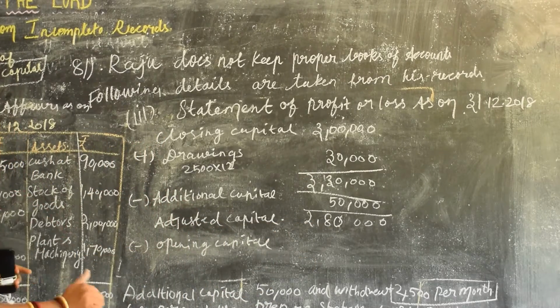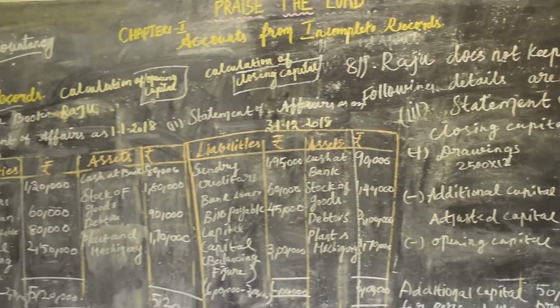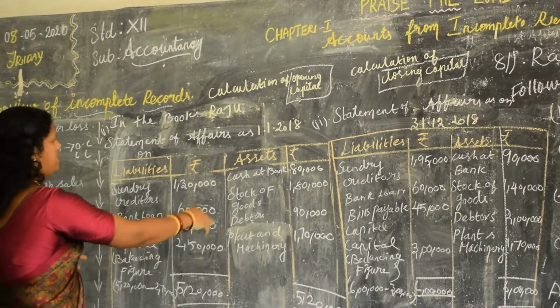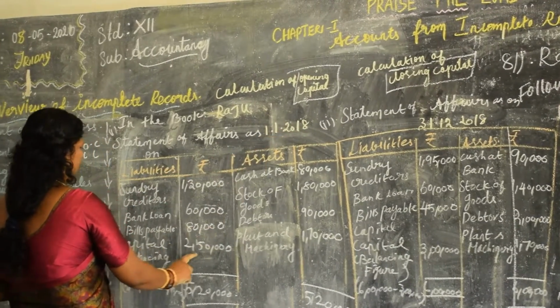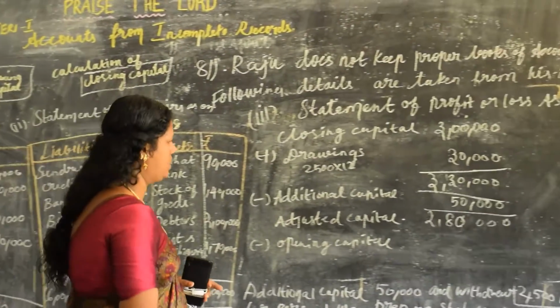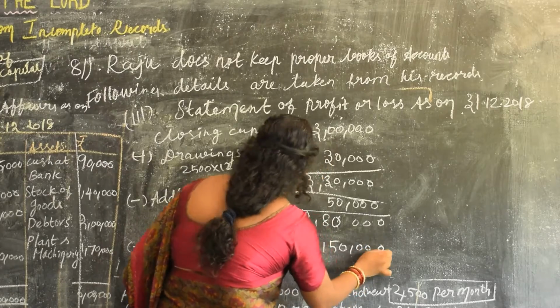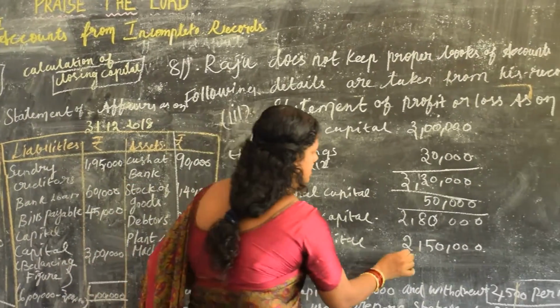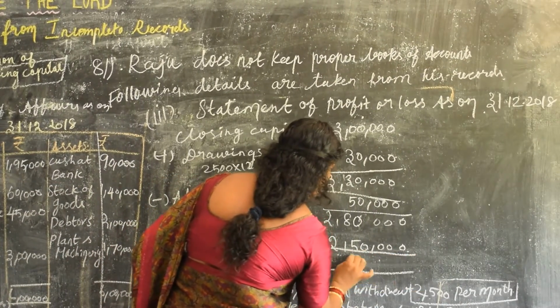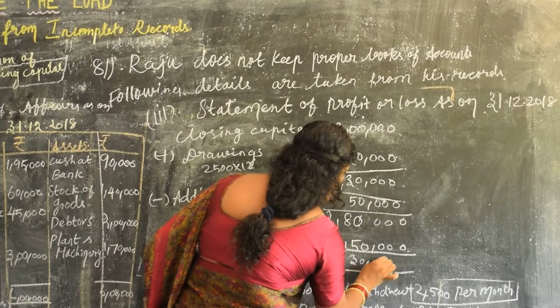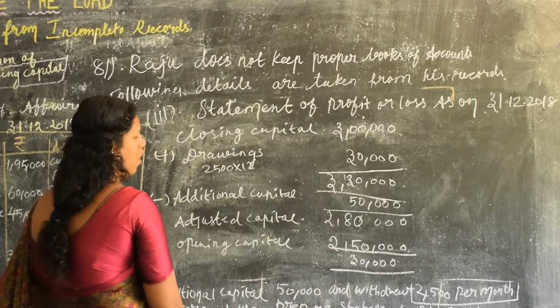Then opening capital. Where will it be? It will be here on the date 1/1/2018. What is the opening capital? 2,50,000. What do you have to do with this opening capital? Minus. You will get 30,000. That depicts profit or loss.